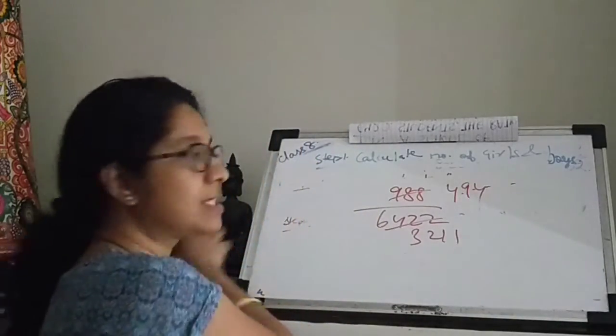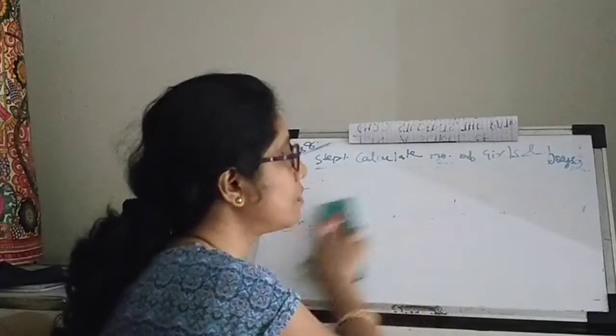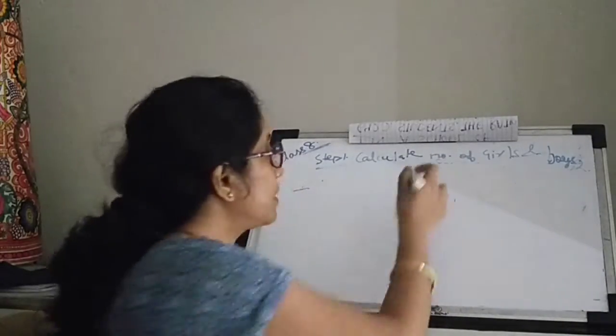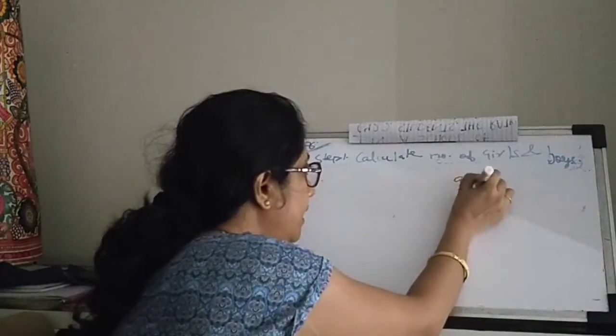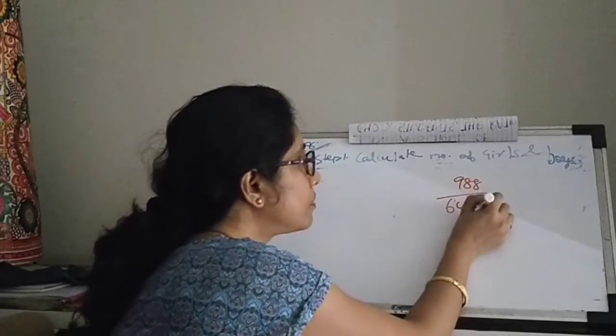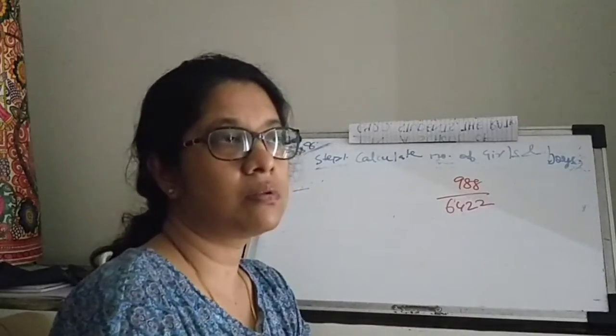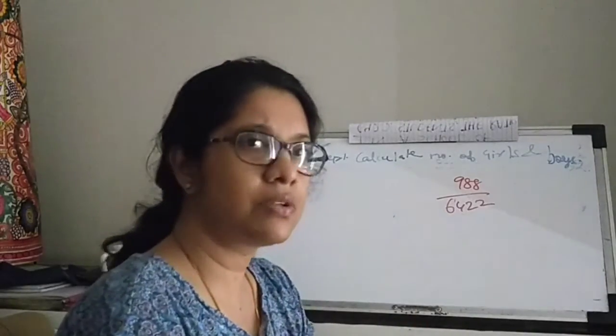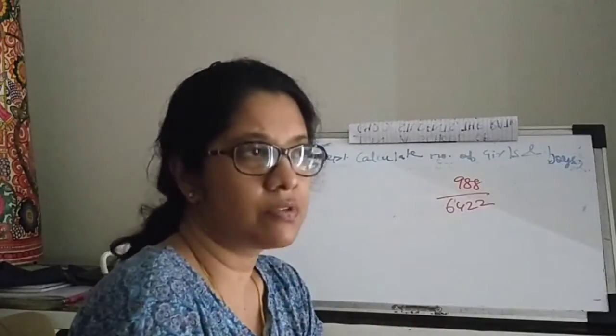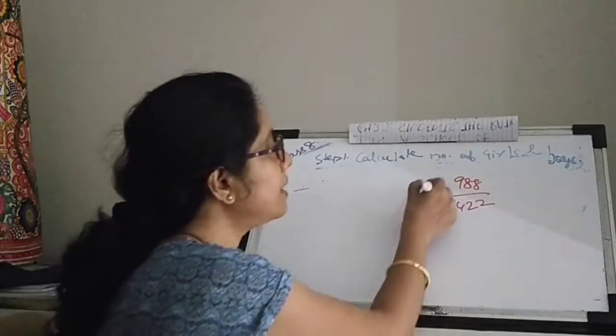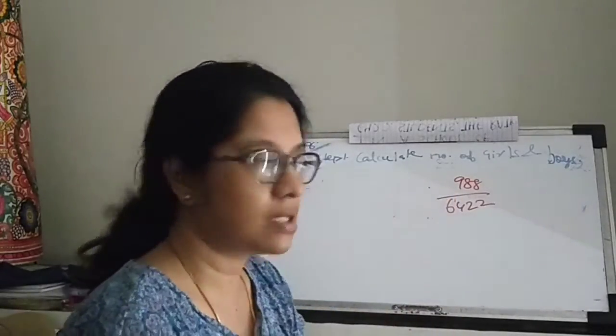Instead, what you should do is to get a one-step solution. Just for example, here you have 988 by 6422. For any kind of question where you know that you have to convert it into the lowest form, simply take the HCF of the numerator and the denominator.